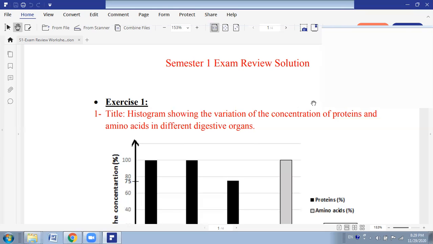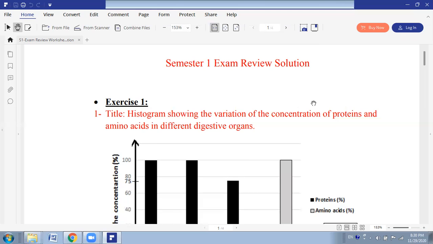So in the table below we have the concentration of proteins in the mouth, esophagus, stomach, and the small intestine, where we have proteins and amino acids. Proteins are the complex form, while amino acids are the simplest one. So the concentration of proteins was 100 in both the mouth and esophagus, while it decreases to 75 in the stomach and to 0 at the level of the small intestine.